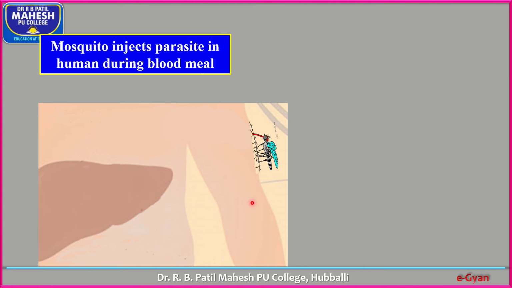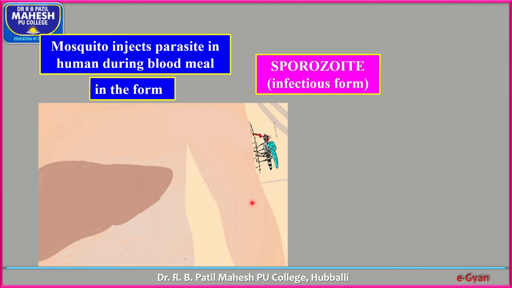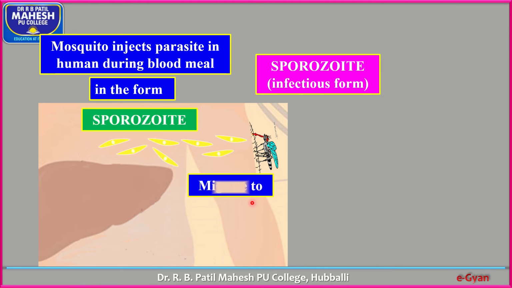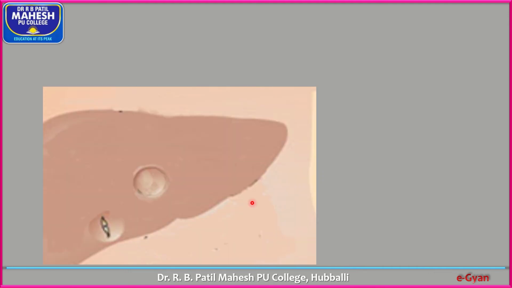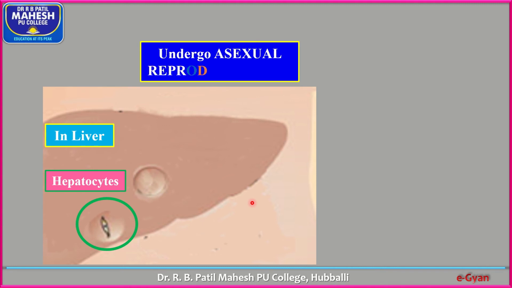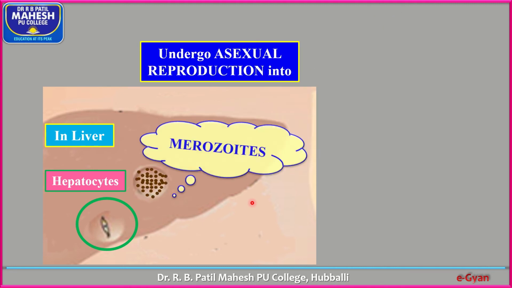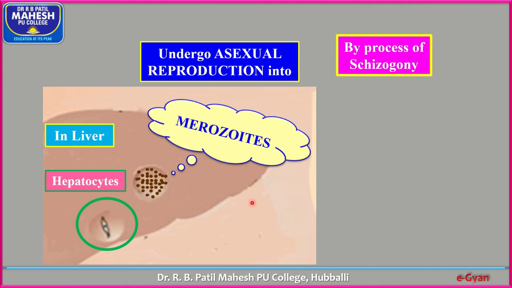Look at here. Mosquito injects parasites into the human during meal in the form of sporozoites, the infective stage of malarial parasites. The sporozoites are released. They migrate to the liver. So in the liver cells, hepatocytes, they undergo asexual reproduction and develop into merozoites by the process called schizogony that takes place outside the red blood cells.